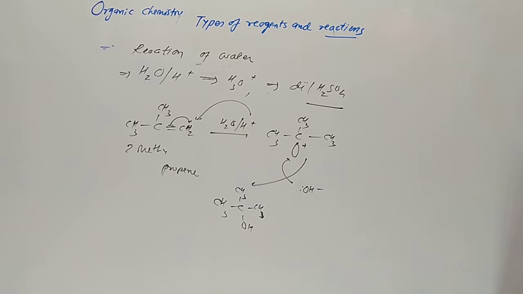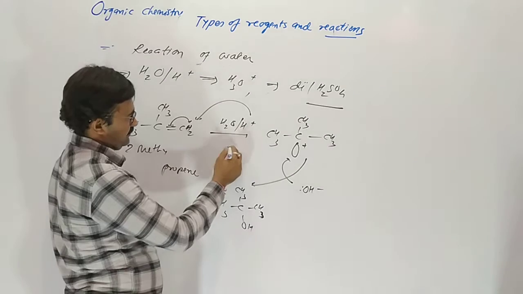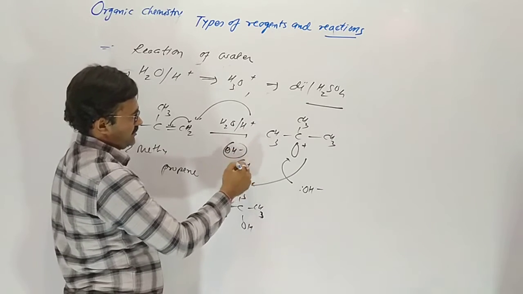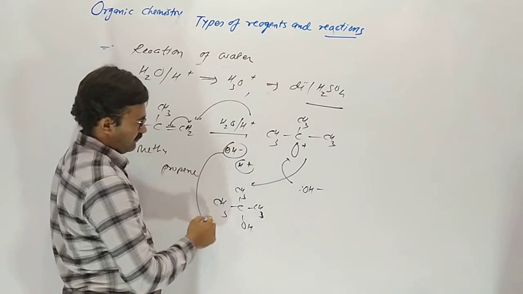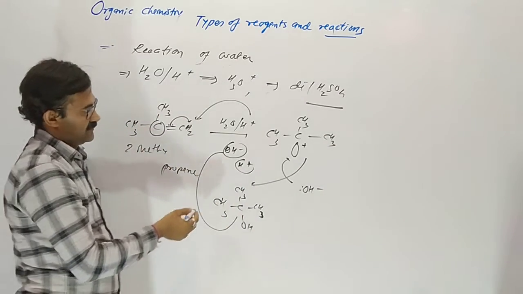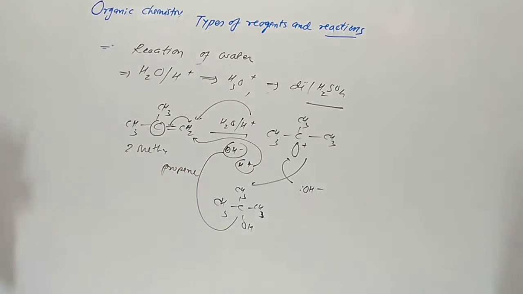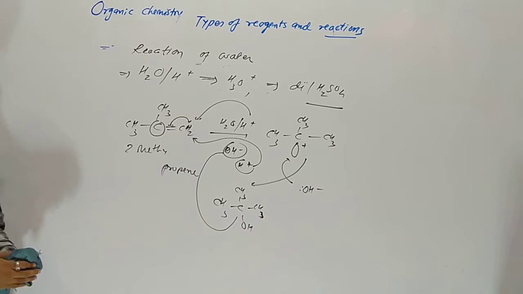How can we say it? The more negative part combines with the carbon having less hydrogen, and the positive part combines with the carbon having more hydrogen.